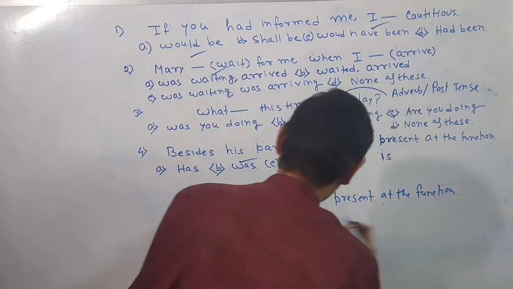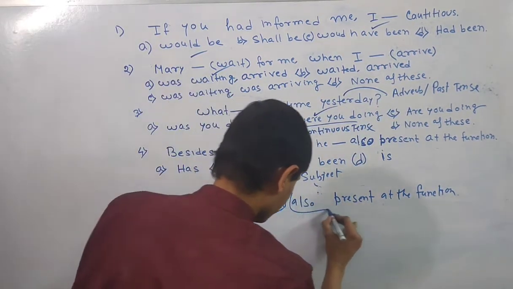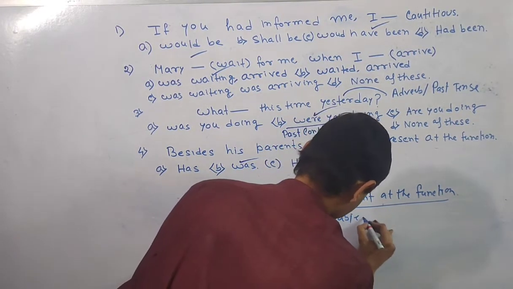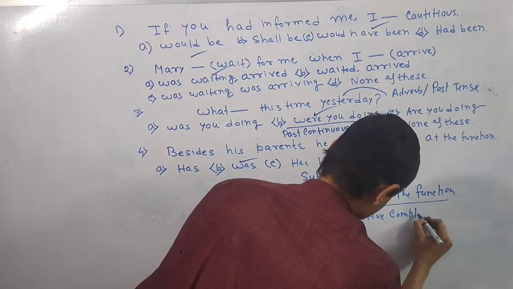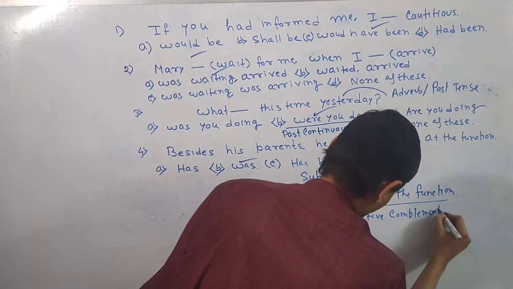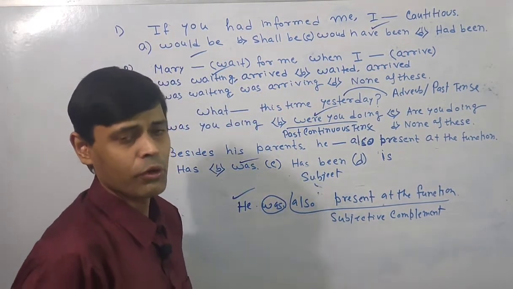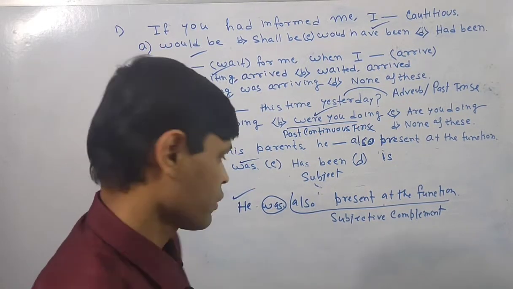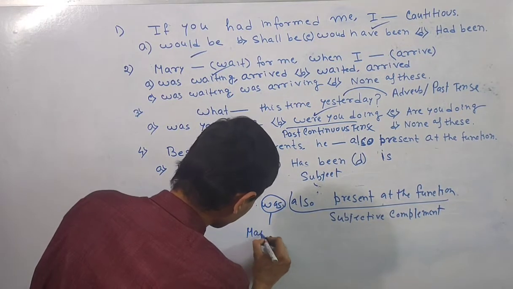Now, was is functioning here as a linker between the subject and the subjective complement. This is called the subjective complement in one sentence. So when some verb functions as a linker between the subject and the subjective complement, the verb is called the linking verb in English literature. So instead of main verb, it can be called linking verb.